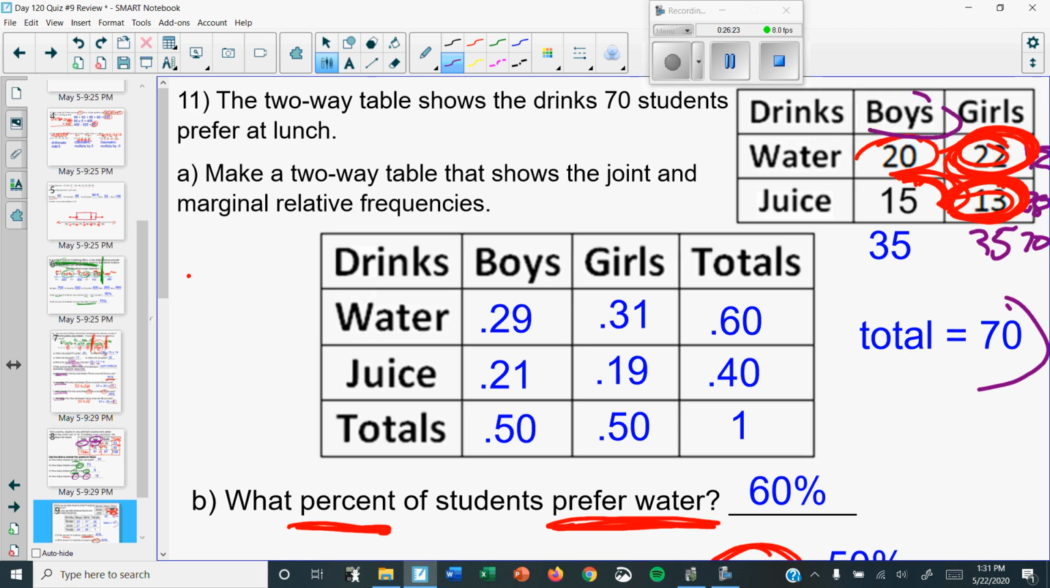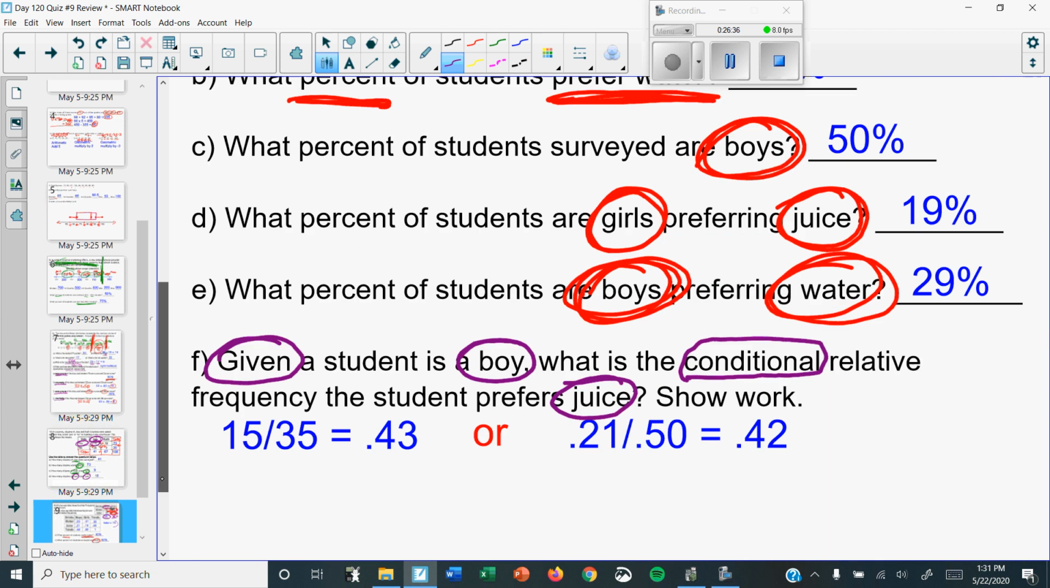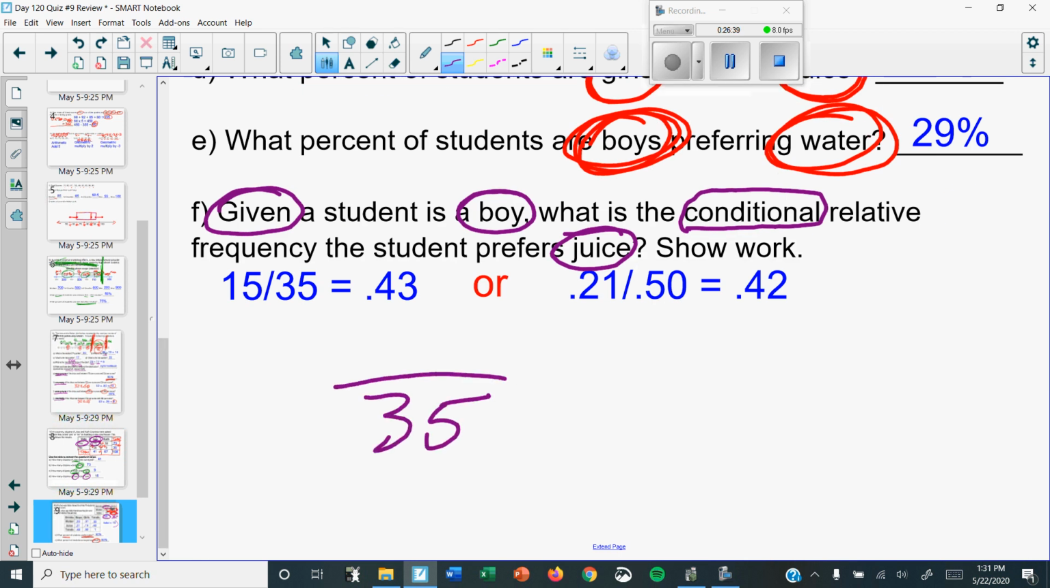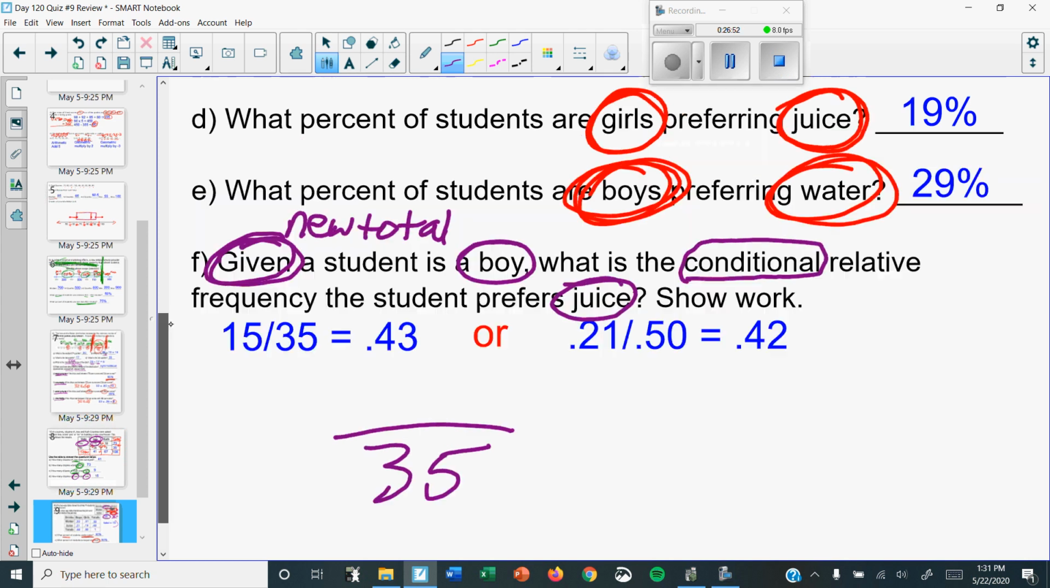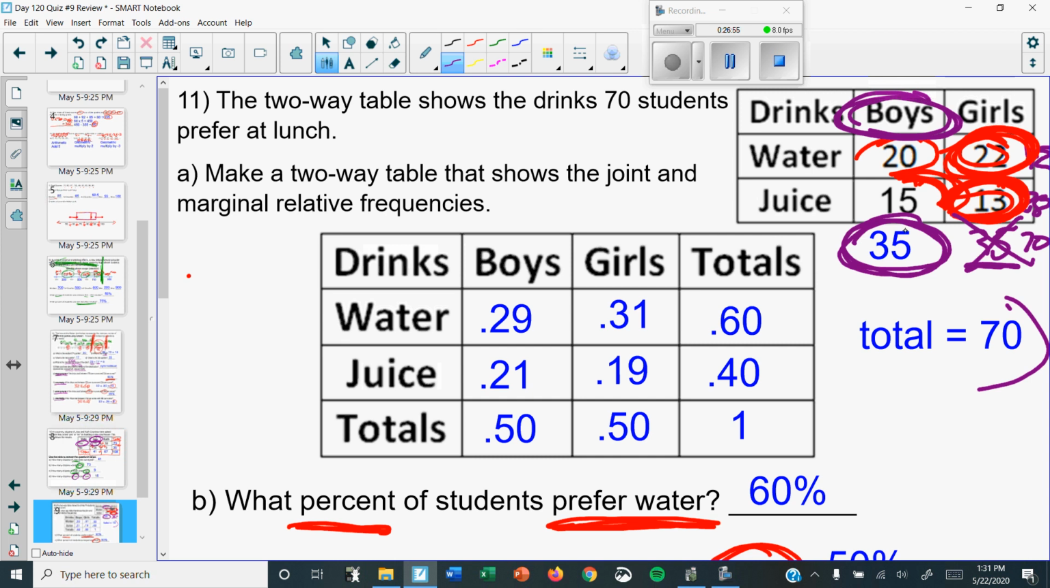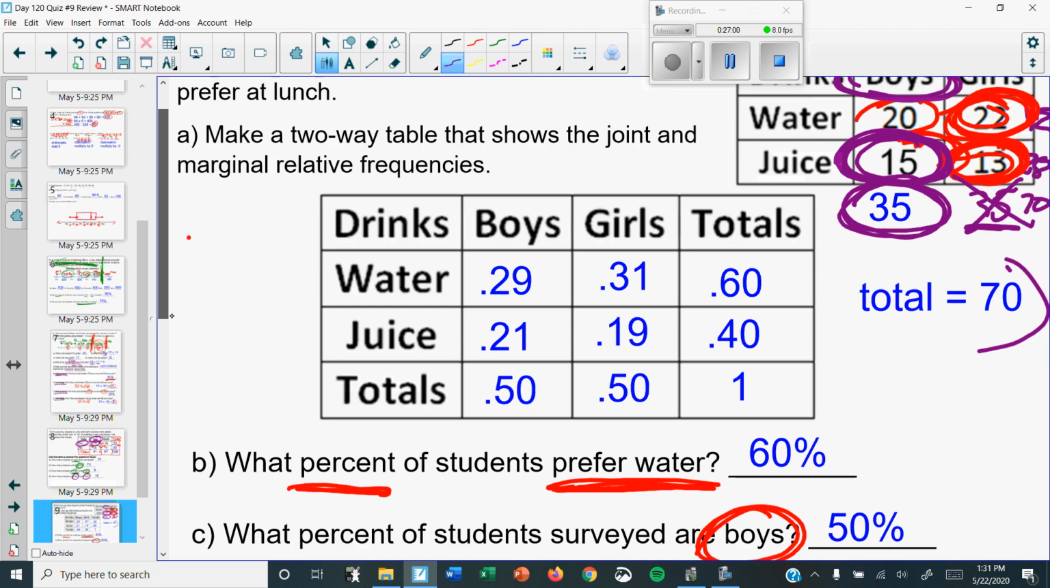Now, this is why you need to use this two-way table. How many boys were there? There were 35 boys. Yes, there were 35 girls, but I don't care about those 35 girls. It says, given that they're a boy. So meaning, out of the 35 boys, so that's the new total. Whenever you see the word given, that means there's going to be a new denominator, a new total. So given a student is a boy, out of those 35 boys, how many prefer juice? So out of these 35 boys, 15 of them prefer juice.